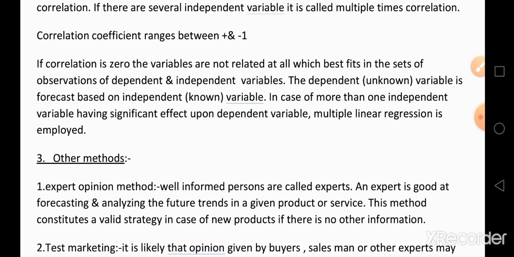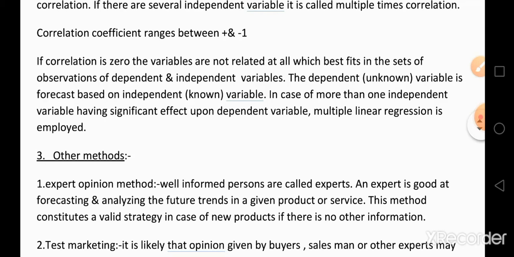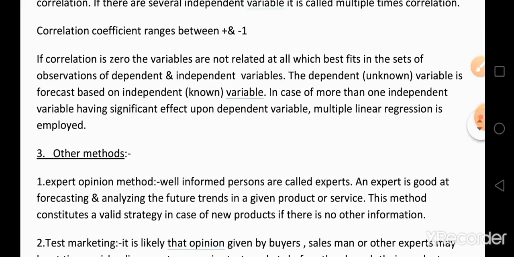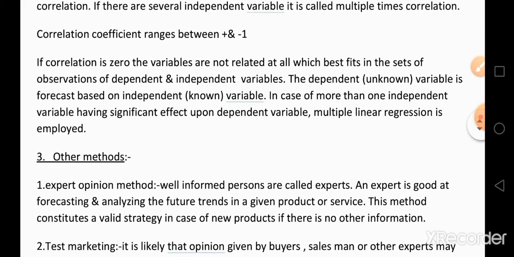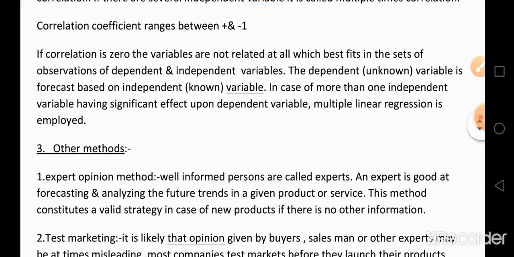The dependent or unknown variable is forecast based on the independent, or known, variables.